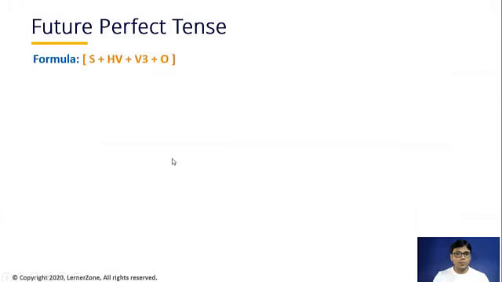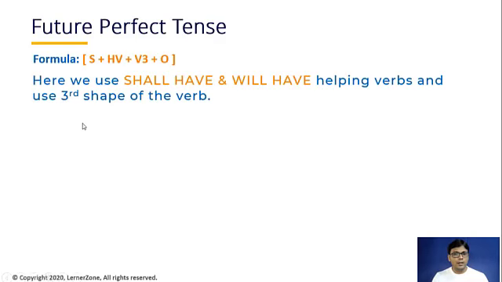The formula of future perfect tense is S plus HV plus V3 plus O. Okay, it is as simple as that, guys. It doesn't matter which tense it is. If it is a perfect tense, then remember there has to be V3 in it. It can be present perfect tense, past perfect tense, or future perfect tense. So if there is a perfect in any of the tenses, then it has to be V3. Okay, so let's see the rule.